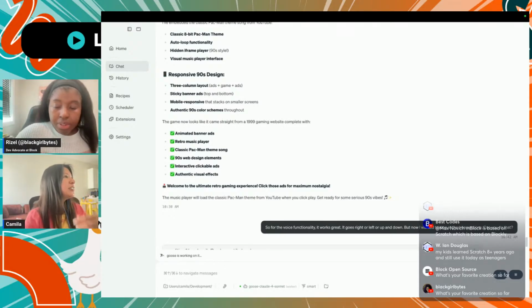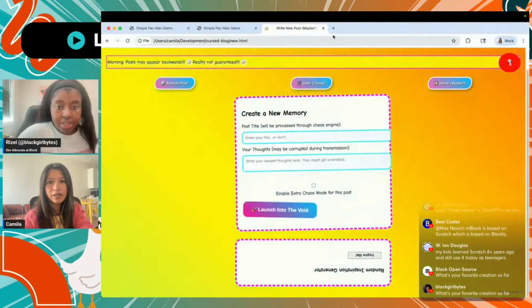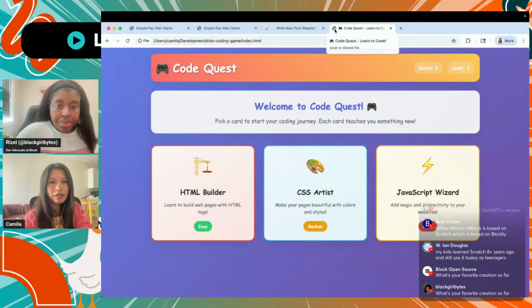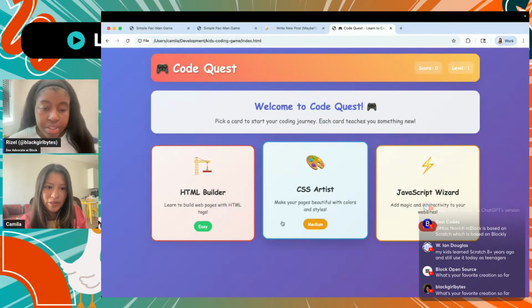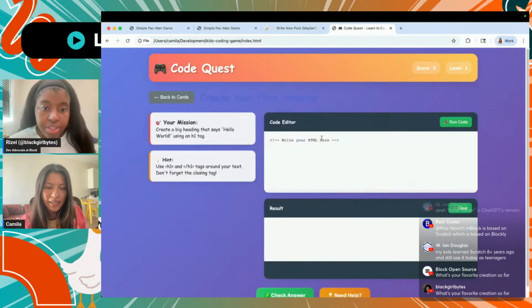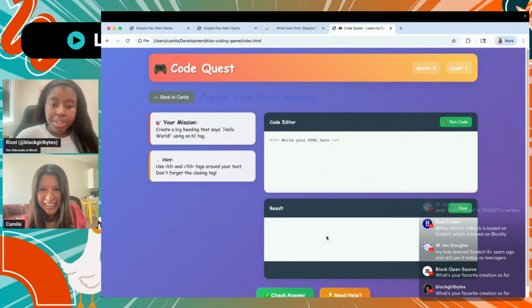Okay, so I have the coding ID. Let's see how it did here. Interesting. Oh, welcome to Code Quest. Oh, this is interesting. Cute. Yeah, you guys both came out different. This is more like CodePen, kind of. Yeah. Write your HTML here.